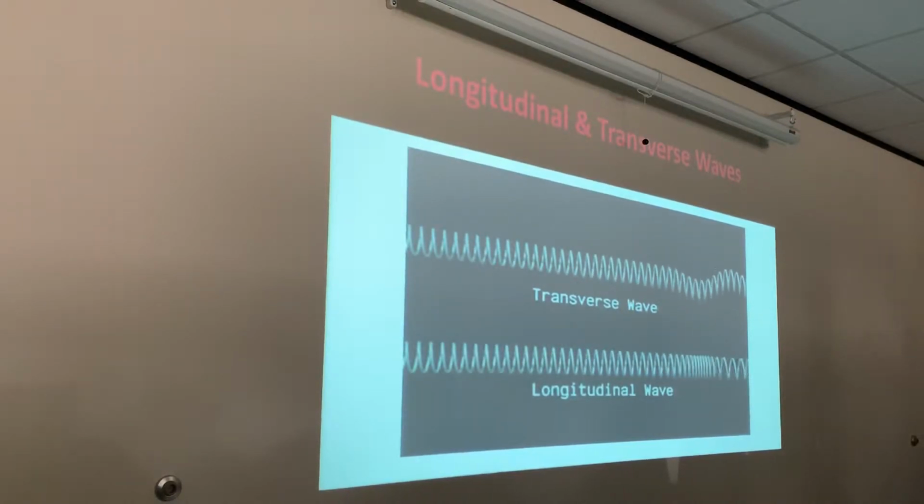When we talk about longitudinal and transverse waves, it's all about particle motion, how they affect the particles in the medium. Another type of wave would be a surface wave, like waves in the ocean. They're at the top, they're rolling, but when you're deep in the ocean, you don't have waves on the bottom, right? Those are called surface waves, waves that separate two different surfaces. I'm just giving you an example. You don't have to know what a surface wave is. I just want you to know what transverse and longitudinal waves are.